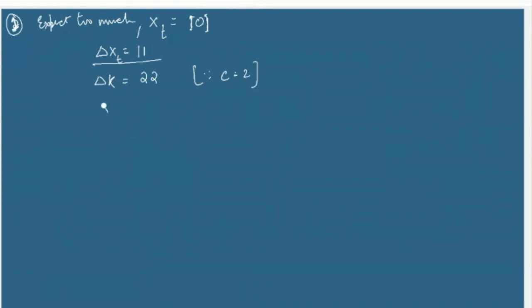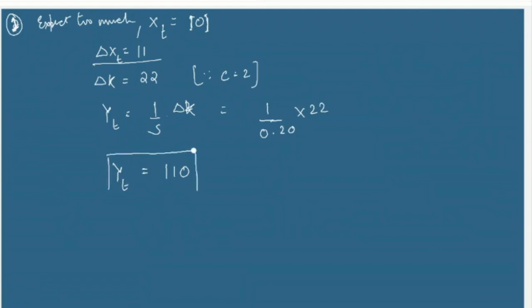And ultimately, the actual output will be equal to 1 by s into delta k, which is 1 by 0.20 into 22. This will be what? 110. So what do we notice here? We notice that yt comes to be equal to 110 and xt is 101.